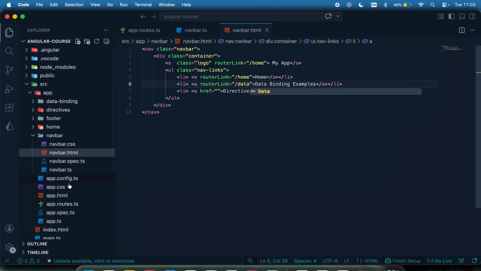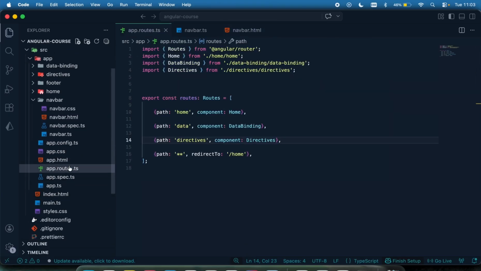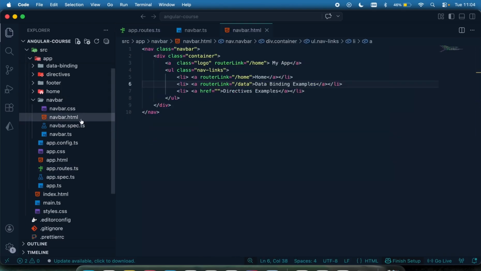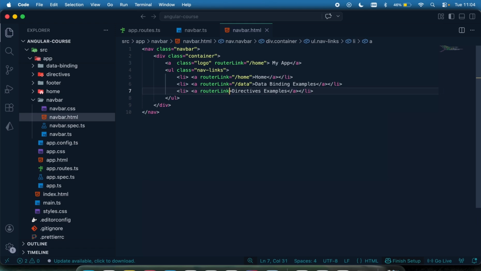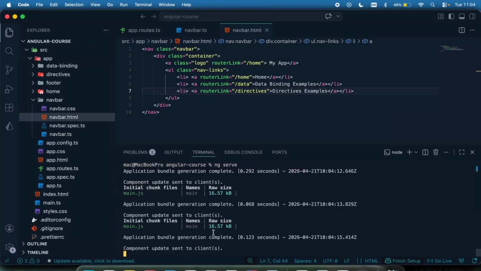I think that was what I called it right here in my app route, the data. While the other one, which is the directive example, I'm going to say routerLink. When I click on it, it should take me to the directives page right here. Now, if I come right here, you can see it's working fine.